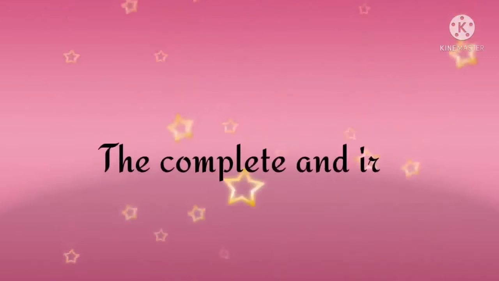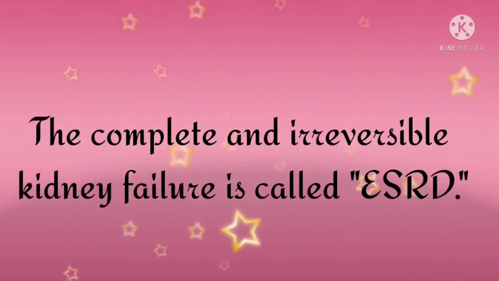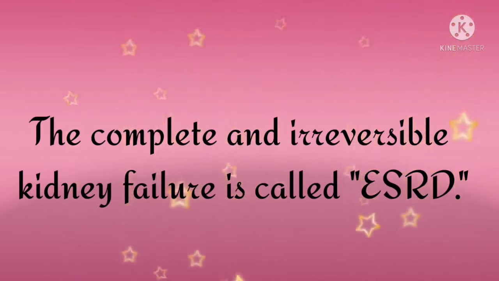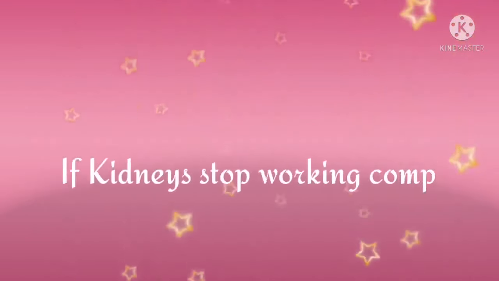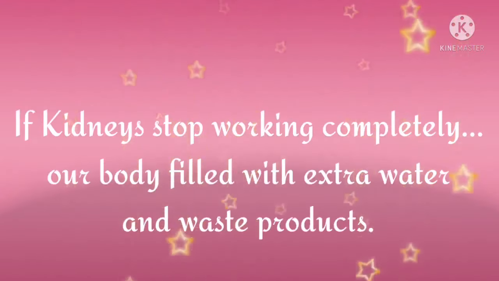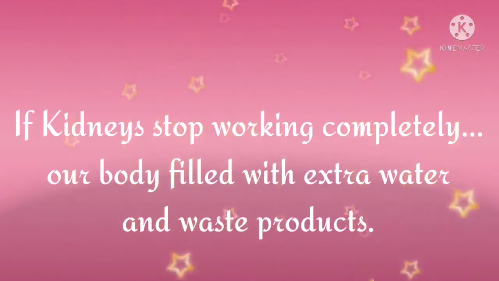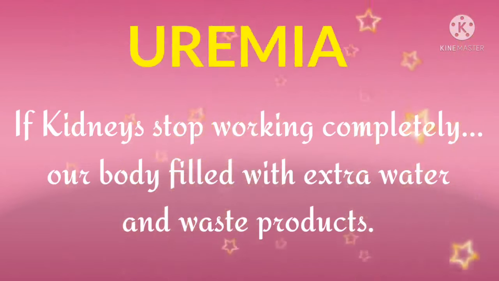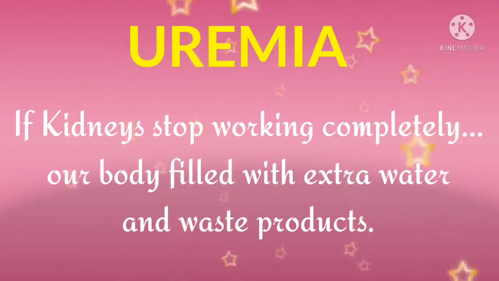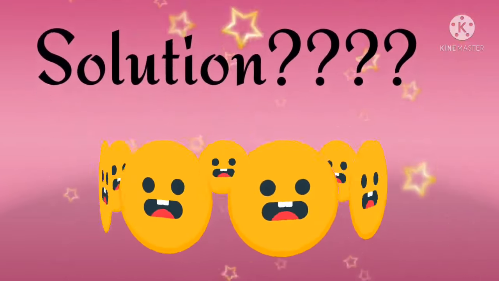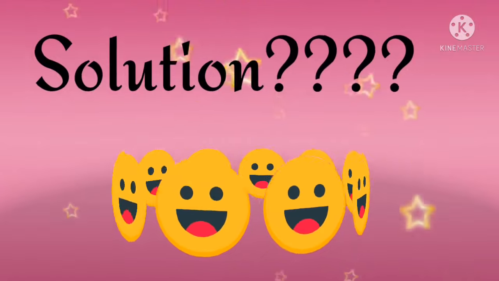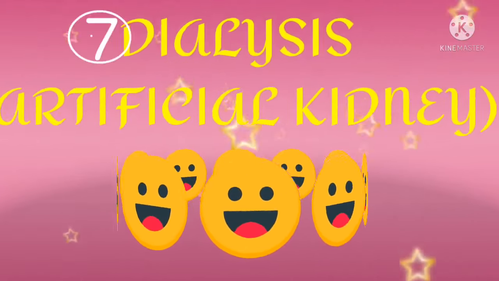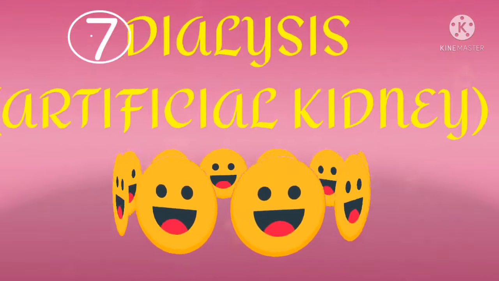So let me say the answer: the complete and irreversible kidney failure is called ESRD, that is end stage renal disease. If kidneys stop working completely, our body is filled with extra water and waste products. This condition is called uremia. Is there any solution to this problem, children? Yes, the solution is the artificial kidney. Let us know about the artificial kidney, that is dialysis.